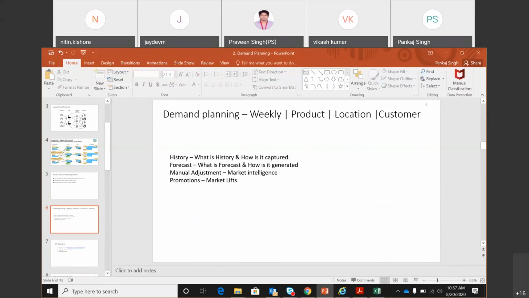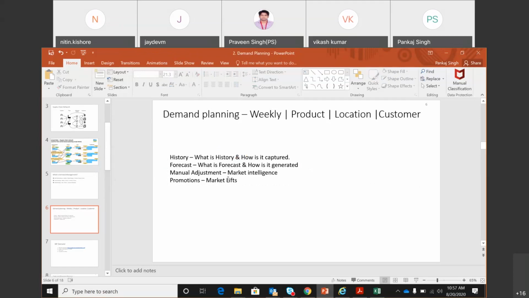So forecast is a placeholder for your customer sales orders. Forecast is not the placeholder for the future STOs. That's why the forecast is the placeholder for future predicted sales orders, and it is generated based on the historical numbers that we captured. Manual adjustment is about adjusting the forecast number for the future.